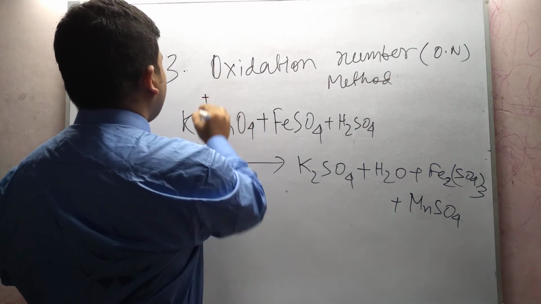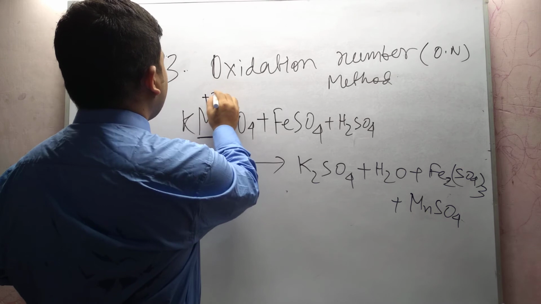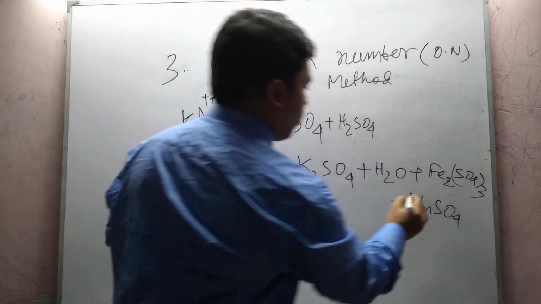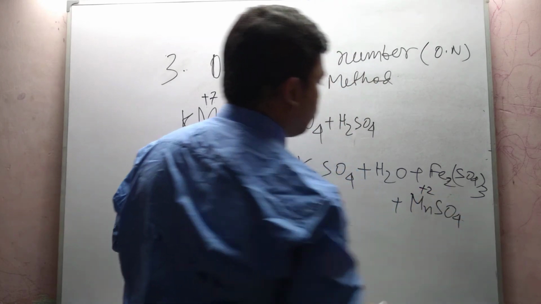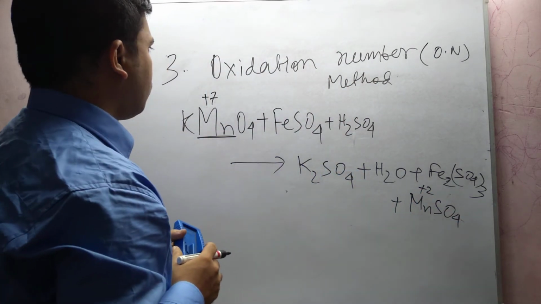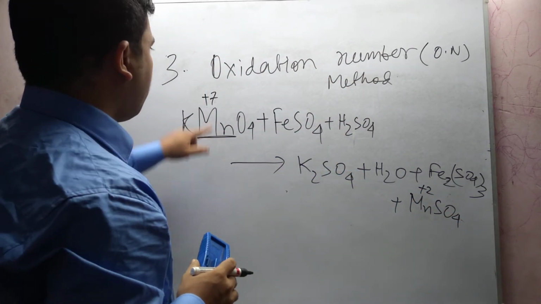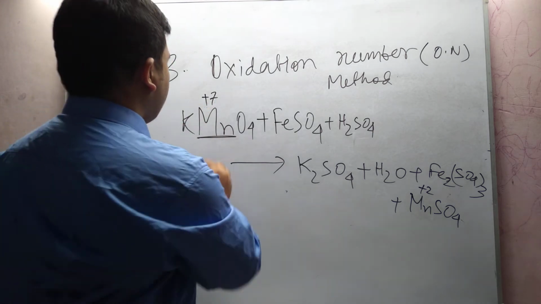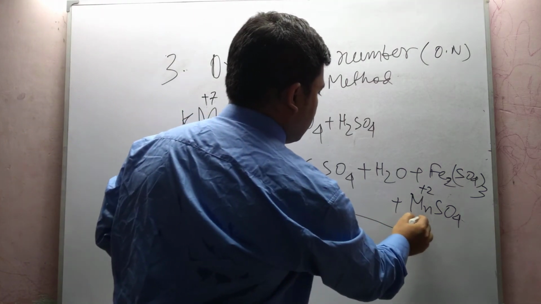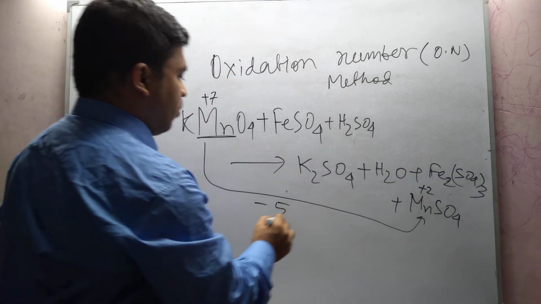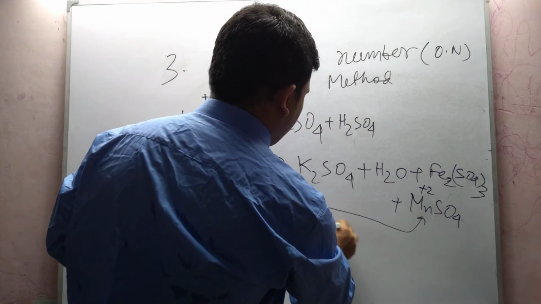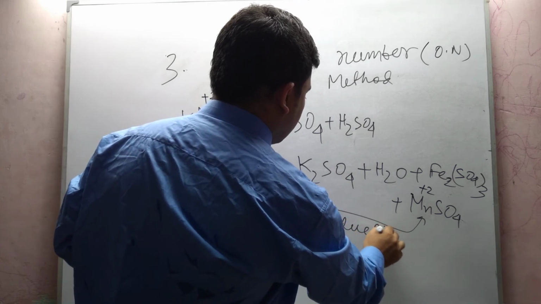Here the oxidation number of manganese is +7, and the oxidation number of manganese here is +2. So from +7 to +2, that means a 5-unit decrease. A decrease in oxidation number means reduction.